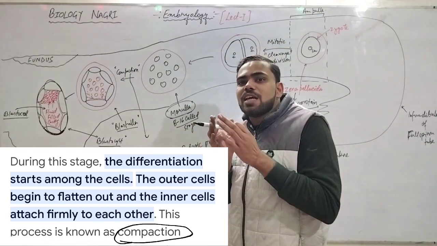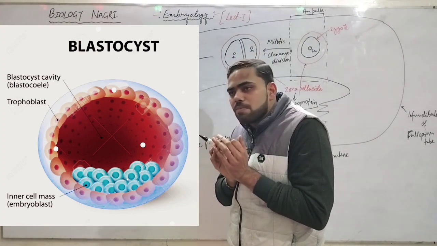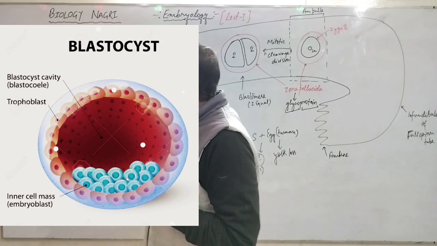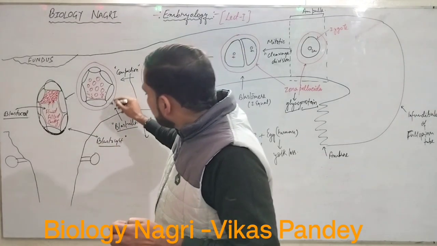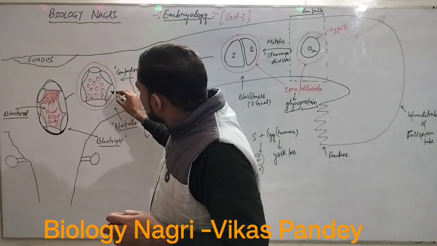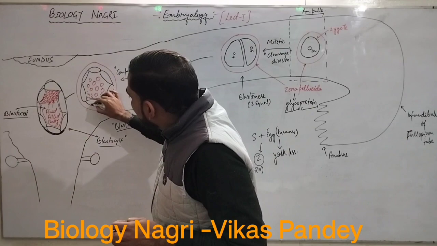Means half of the cells will go and form the outer mass and some will be an inner mass. Like see here, this is called blastula stage, in which compaction is being completed.